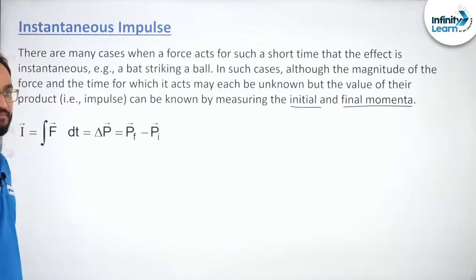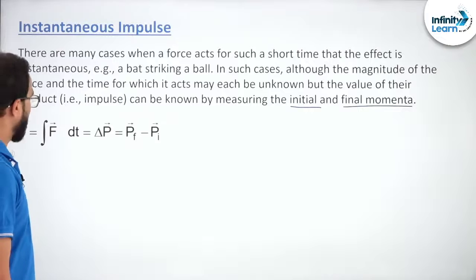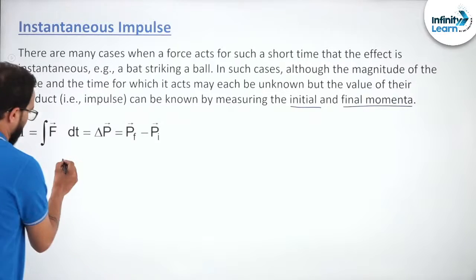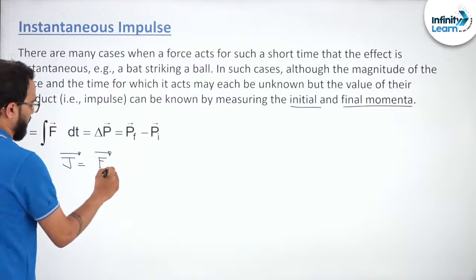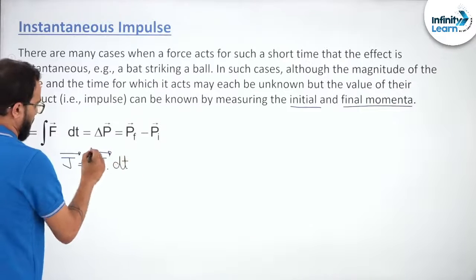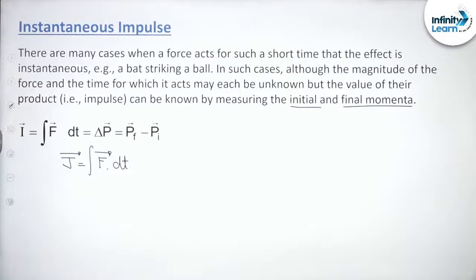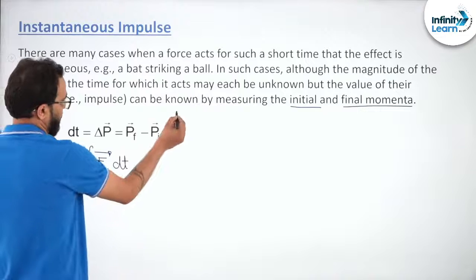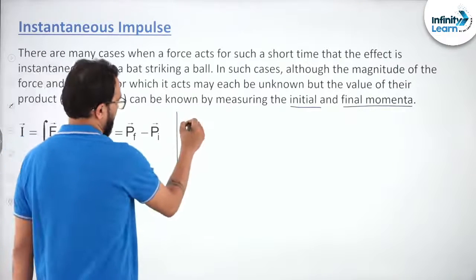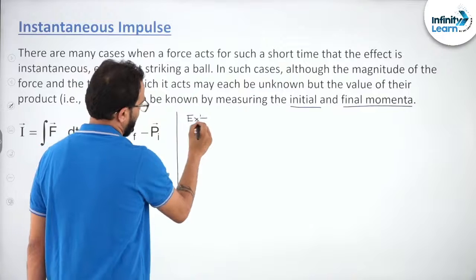So I will say that J is equals to vector F dt from T1 to T2. Now instantaneous impulse. So remember this thing very clearly. Let me take an example. A simple example I will take.